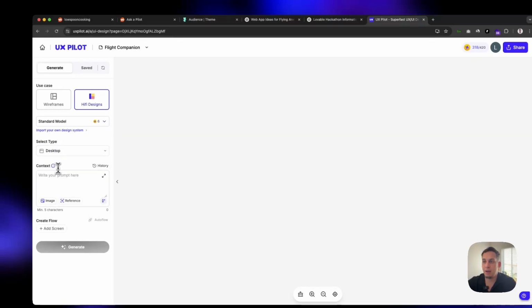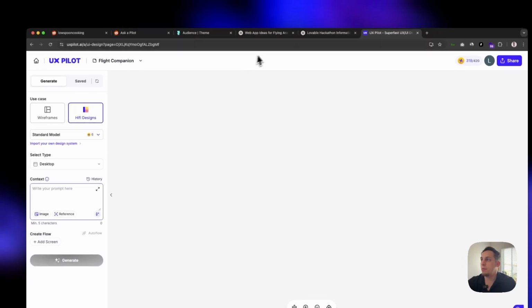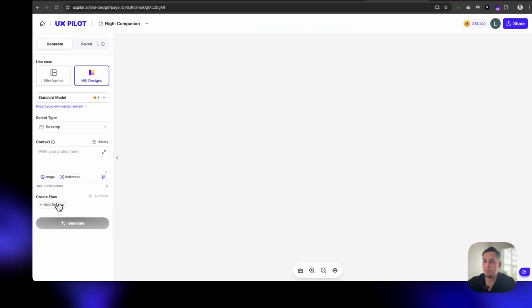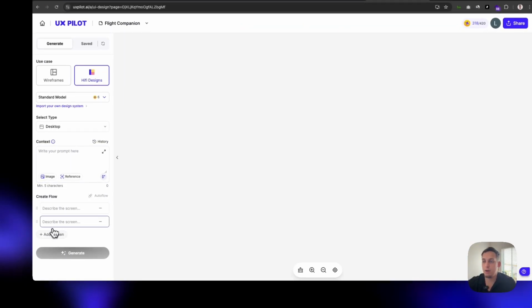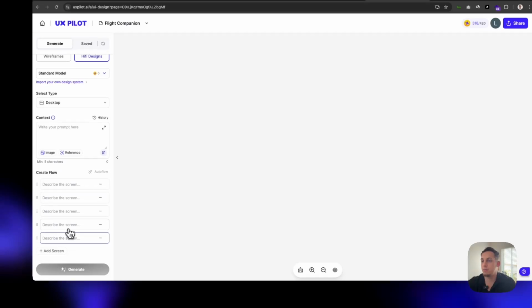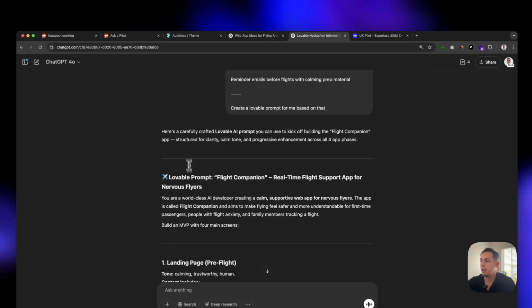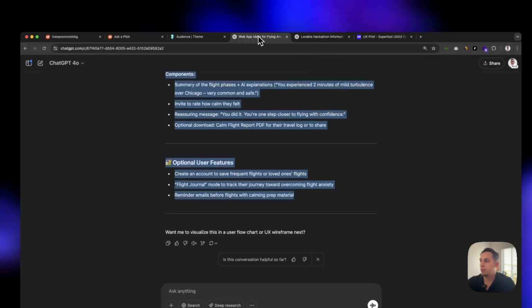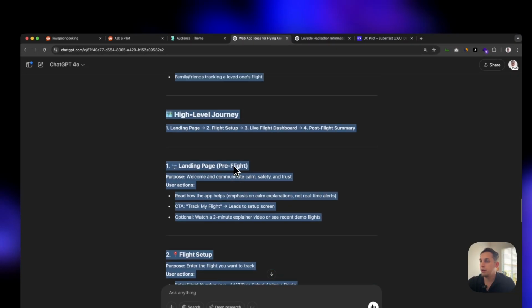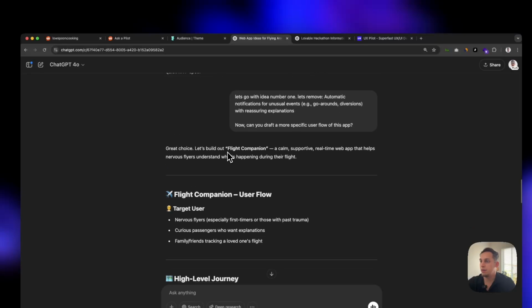And we can select the type. Let's go desktop. And then what we're going to do is we're going to start building the different screens. So we're going to add screen 1, screen 2, screen 3, 4, and 5, I believe, is the maximum, right? So we're going to go back here, and we're going to go to our first one actually and find a summary, right?